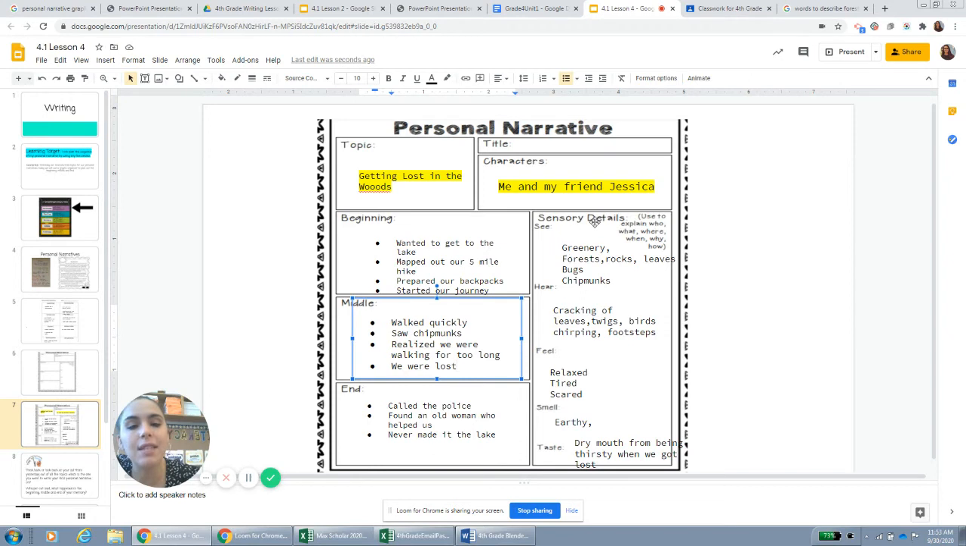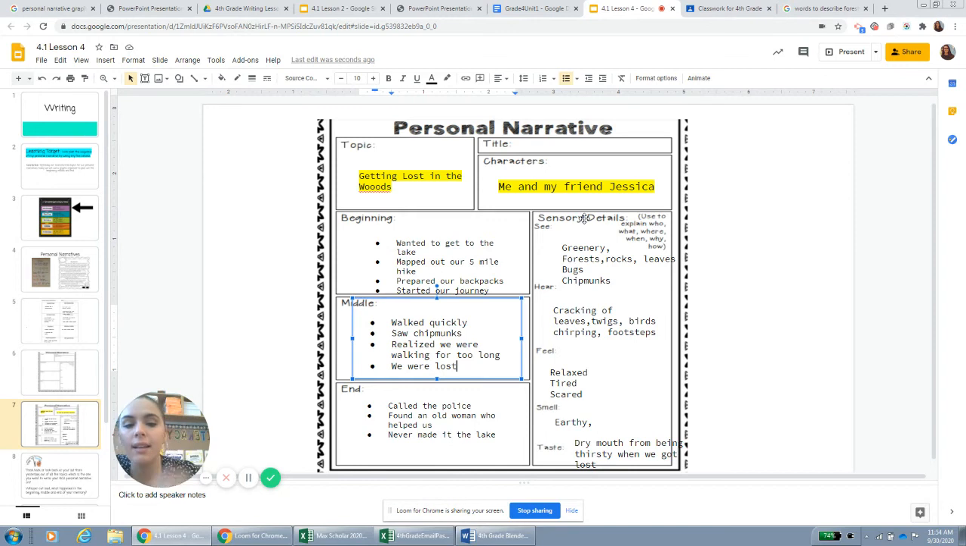So I started thinking of sensory details. Senses are your five senses, which we all know, right? What we see, what we hear, what we feel either inside our hearts or what we feel when we touch, what we smell, what we taste, right? So I see, I was in the woods. That was the setting. So it was greenery. There was forest, rocks, leaves, bugs, and chipmunks. There were probably more animals, but those are the ones I saw.